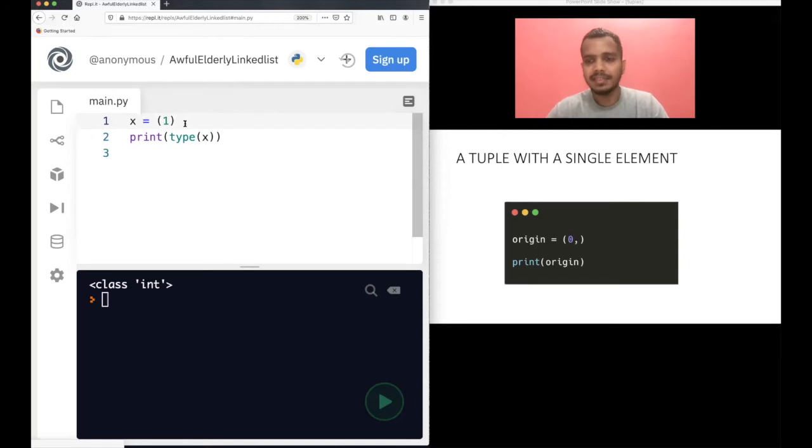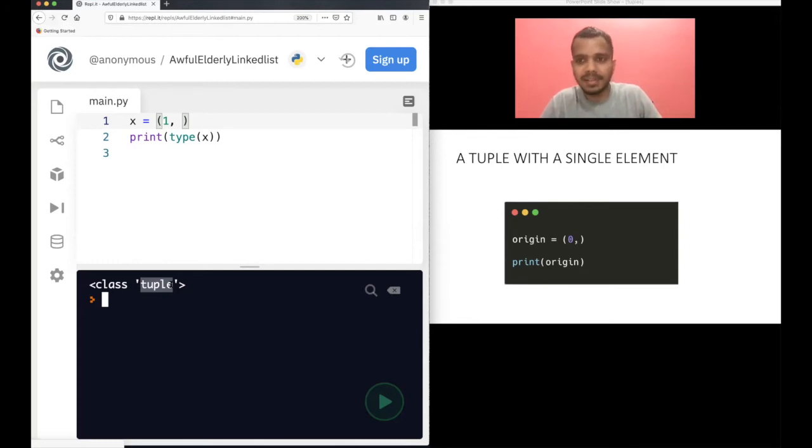The answer lies in the fact that if you want to define a tuple with a single element, you have to do something like this. Now let's run this code. Now you see it becomes a tuple. This is something you have to remember. It's the default behavior.